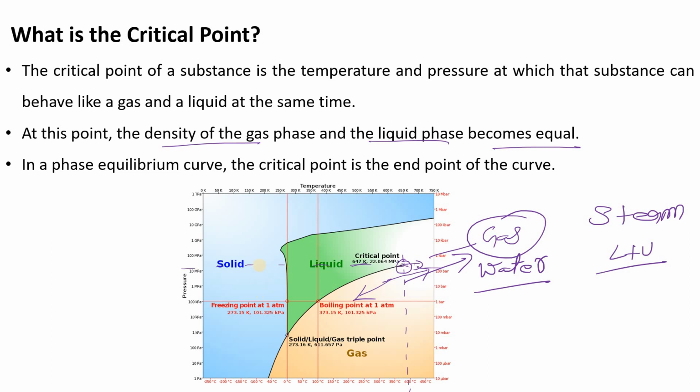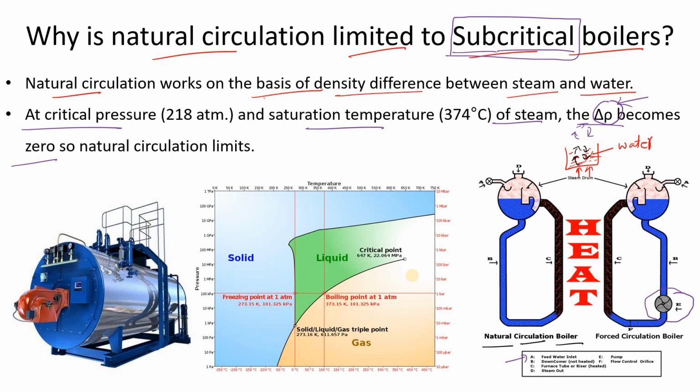Now please understand that the critical point and the triple point are different. The triple point of a substance is the temperature and pressure at which you find gas, liquid and solid together. So please do not confuse the triple point and the critical point. That was the basis of why natural circulation is limited to subcritical boilers.